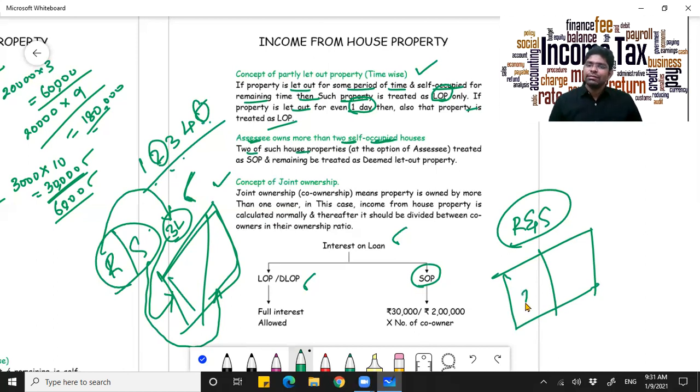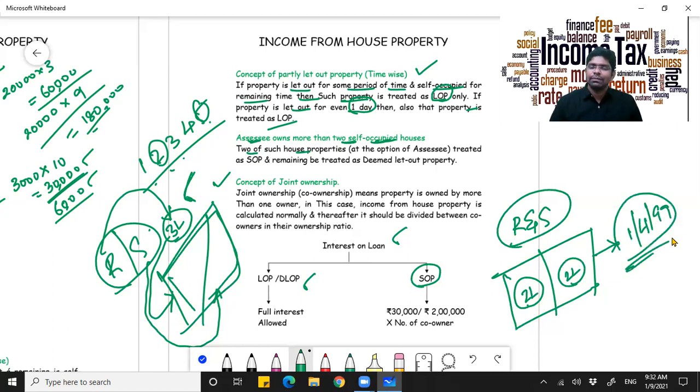Each person will individually be allowed an interest of up to a max of 2 lakhs, provided the loan is taken after 1st April 1999. If the loan is taken prior to that particular date, the interest component will be allowed subject to a max of only 30,000 for each person individually.